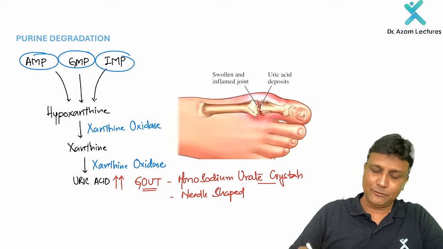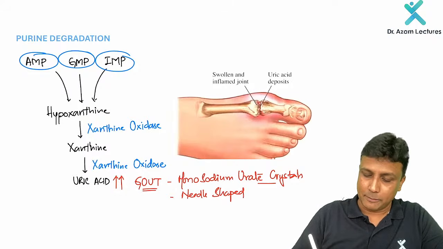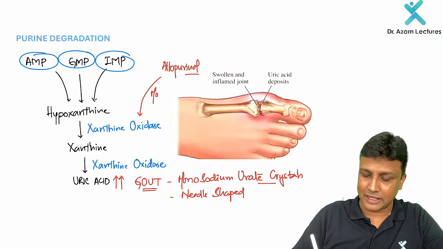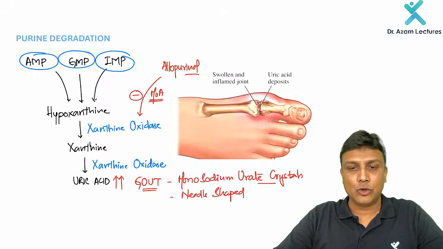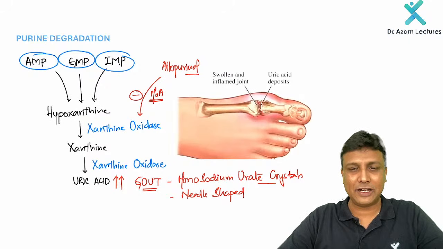Now, what is the treatment for that one? Yes, you know about the acute gout and the chronic gout and all, but one of the very famous drugs is allopurinol. What is the mechanism of action of allopurinol, sir? Remember, it is going to inhibit xanthine oxidase. So the mechanism of action here is that it is going to inhibit which enzyme, xanthine oxidase. That is why this is important here. Another very important thing, it has been asked multiple times in your FMG exams. Please take care about that one.